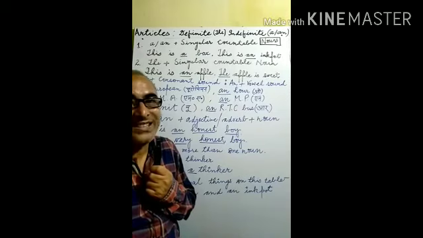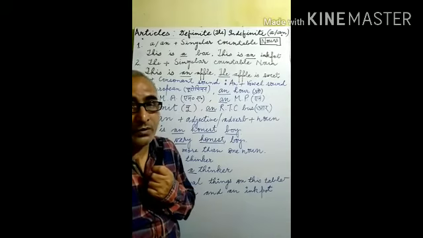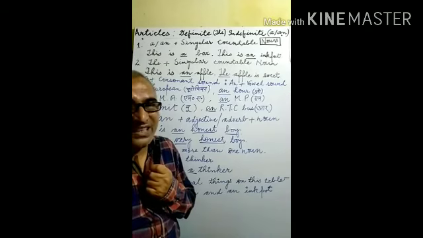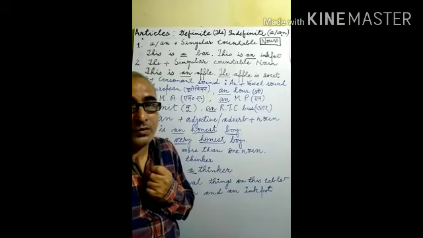You may classify these articles into two groups. First one is definite article and second one is indefinite articles. What are definite articles? The is called definite article, whereas A/N, sometimes we use A and sometimes we use N according to the requirement. So A/N is known as indefinite article because it is not definite. Sometimes it is A, sometimes it is N. So that's why it is called indefinite article. But the is definite, it is sure and certain.